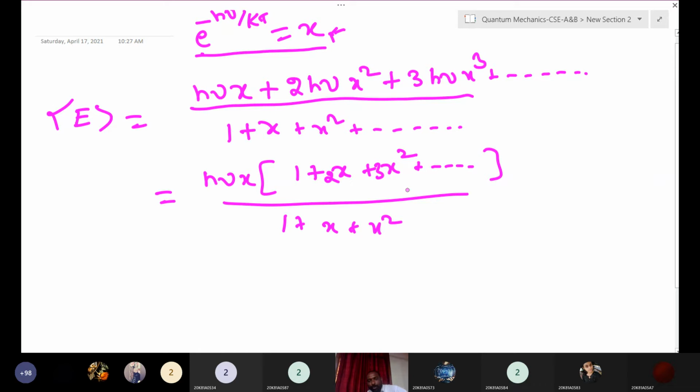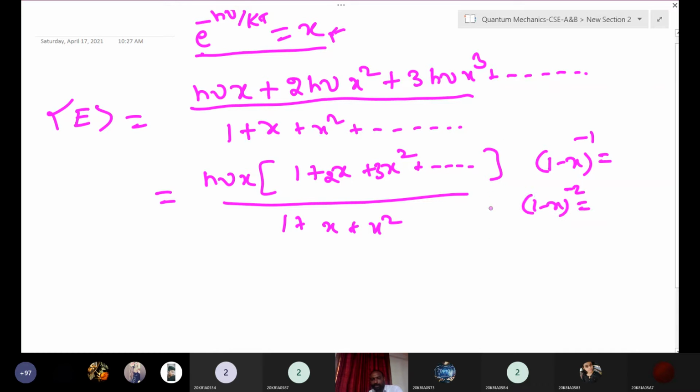Now you know the formulas for these. You have an infinite series. How can you write the shortcut? What is the series of this one? Anyone, do you remember this one? In the first semester, did you get these formulas? (1 minus x) to the power of minus 1, what is the answer? (1 minus x) to the power of minus 2, what is the answer?